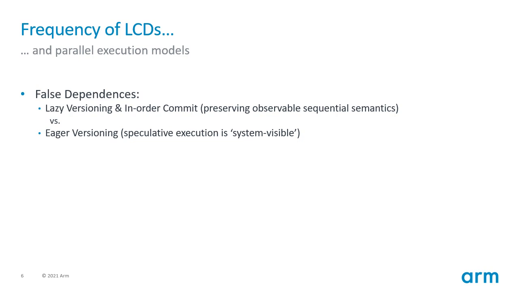An alternative approach would be eager versioning, as is employed by the MIT Swarm architecture. Here, writes are written to main memory directly, while each thread maintains an undo log in case it needs to revert the changes it makes. Committing a thread is a simple process of freeing the undo log, as all writes are already in main memory. This is beneficial when threads are infrequently restarted, as should be the case with the Swarm's partial dual approach. However, all writes are visible across the system out of program order in such a scheme. But this can be fine if one is targeting an unconventional, explicitly tasked parallel execution architecture like the Swarm.